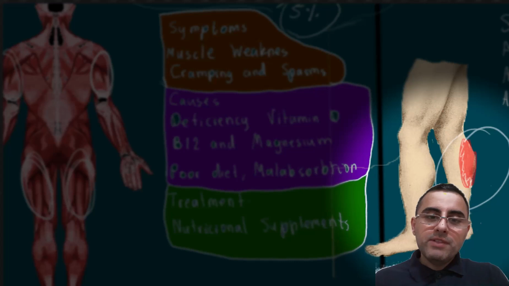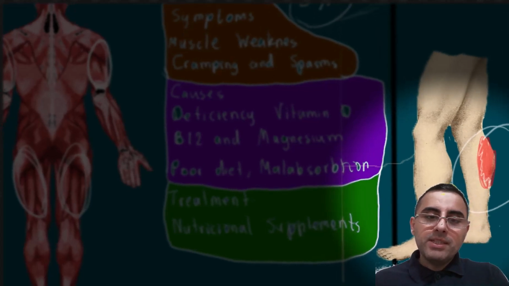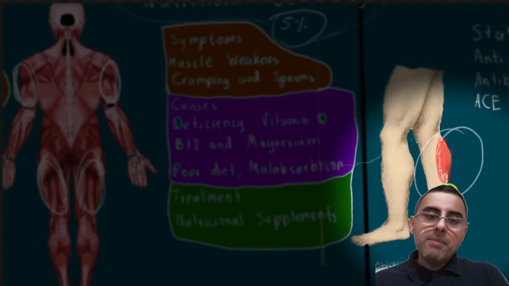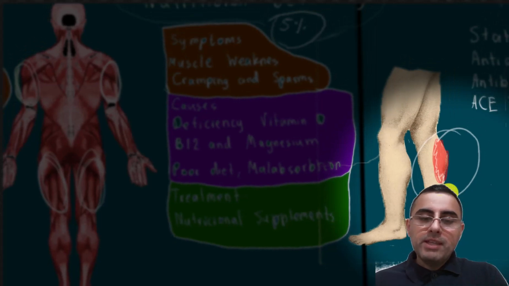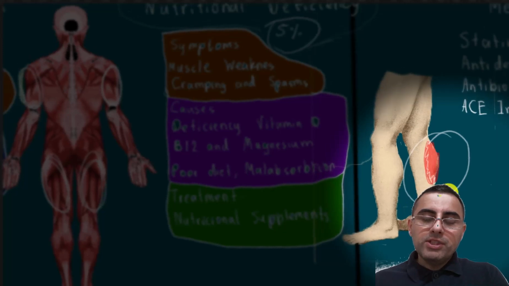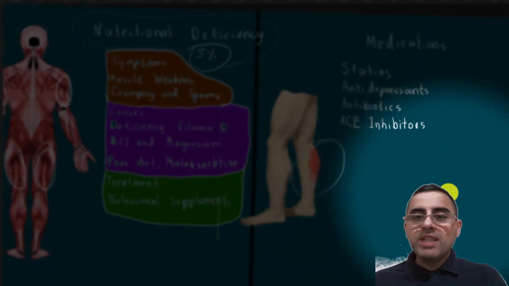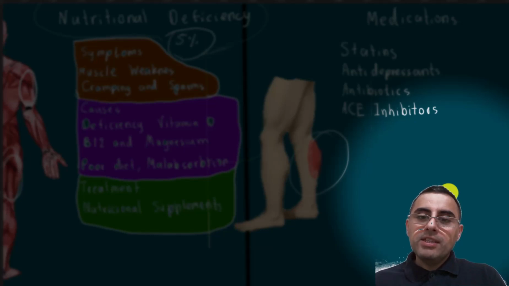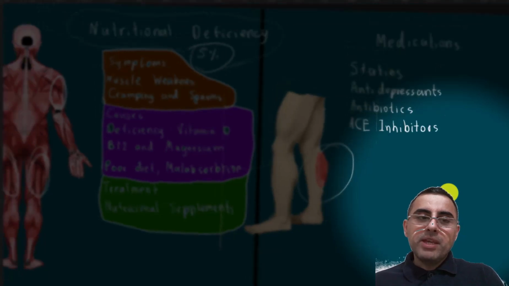The most common deficient nutrients are vitamin D, vitamin B12, and magnesium. Usually such a thing happens in people with poor diet and malabsorption. Treatment is nutritional supplements. Also, some medications can cause muscle pain. Such medications are statins, antidepressants, antibiotics, and ACE inhibitors. Also, several other drugs such as antipsychotics can cause muscle pain.